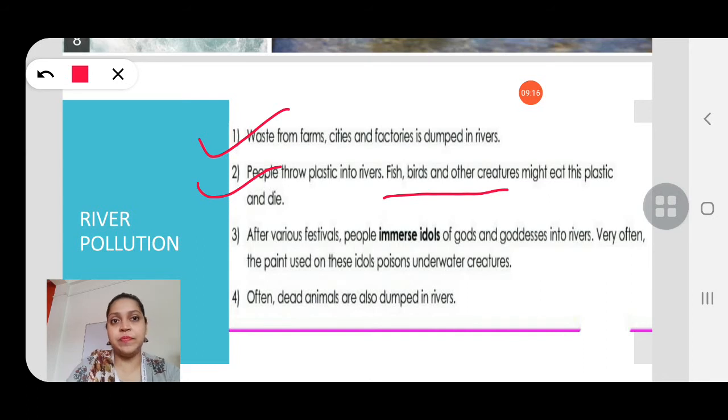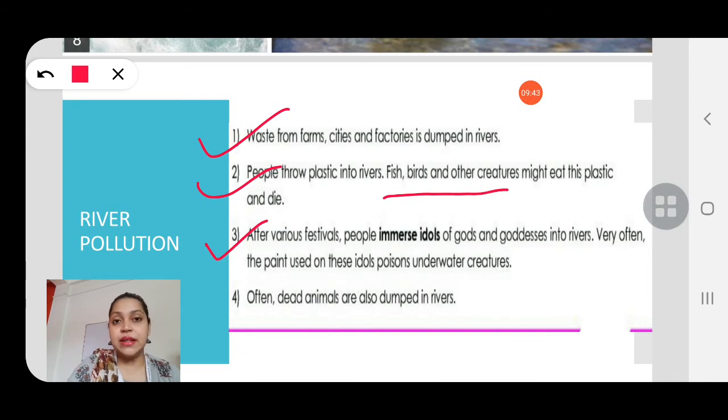They will die. Number 3, after various festivals, people immerse idols of gods and goddesses into rivers. We all know, whether it's Vishwakarma Puja, Durga Puja, Kali Puja, or in Maharashtra Ganesh Puja, all the idols of gods and goddesses are immersed in the rivers.